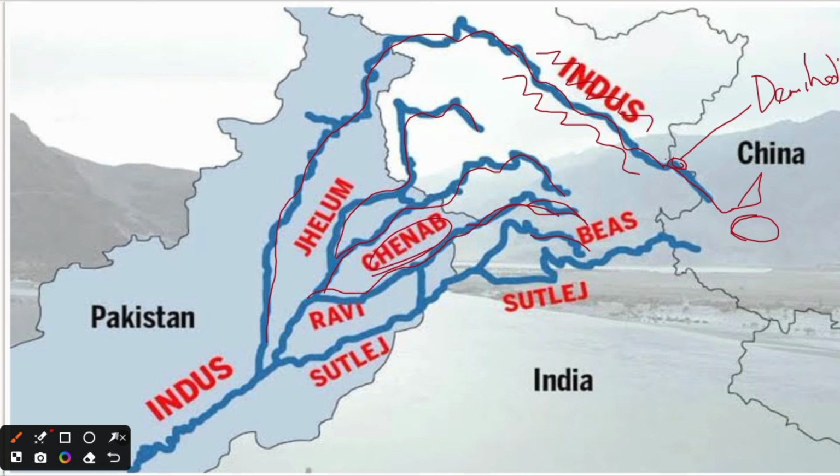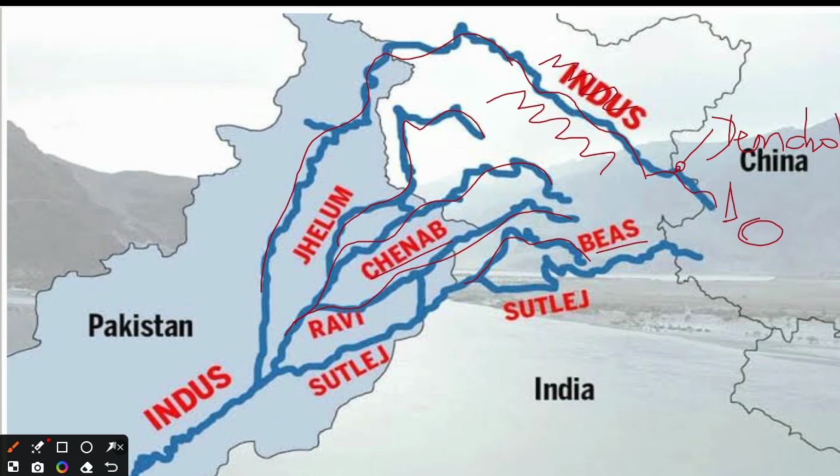The next comes the Beas River, the only river which starts and ends in India, and it meets Sutlej at Harike. This is the Sutlej River, which originates from the Shipkila Pass, Tibet, and these all rivers meet at Panjnad, 5 rivers.